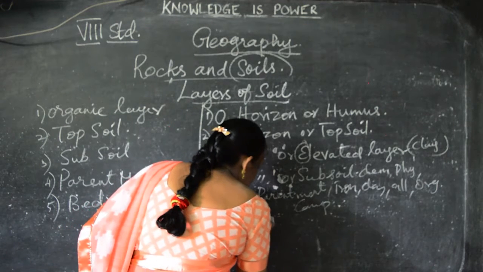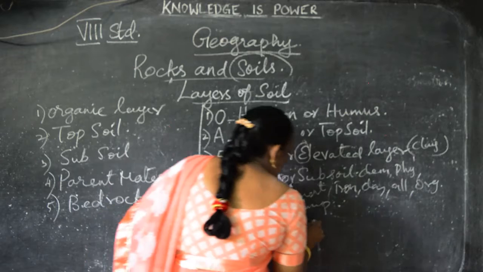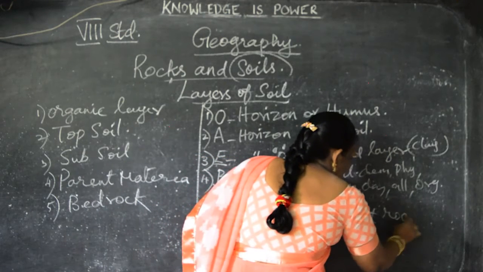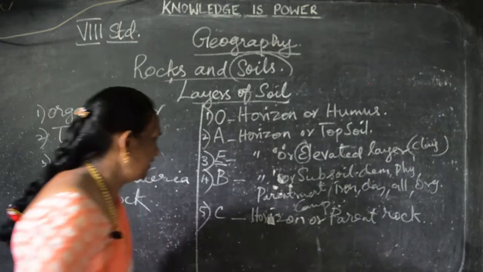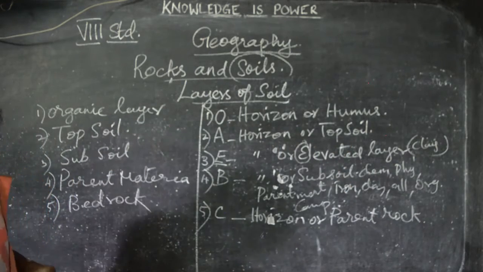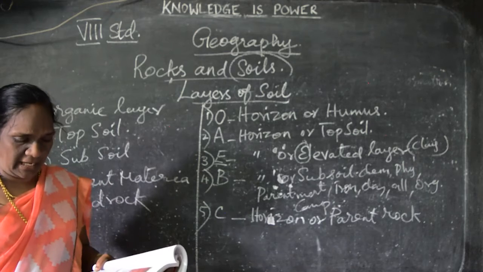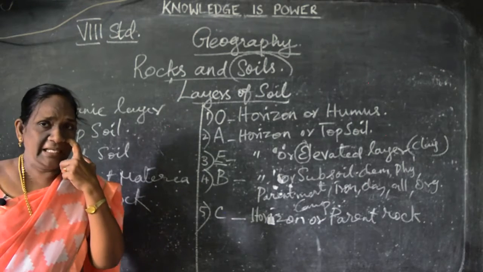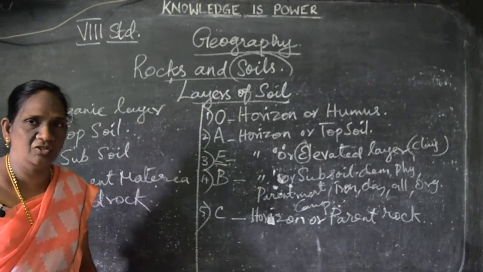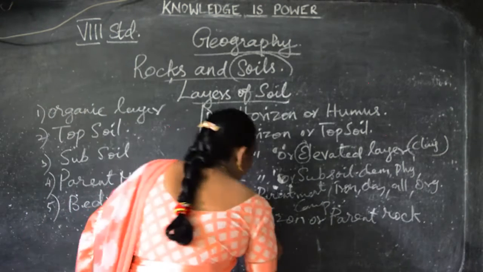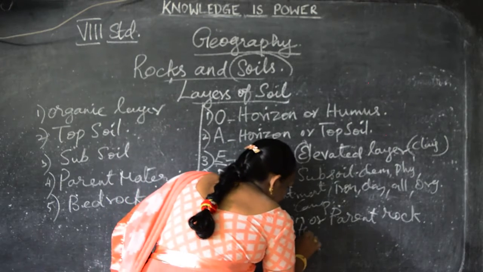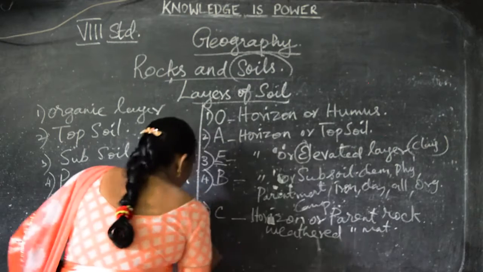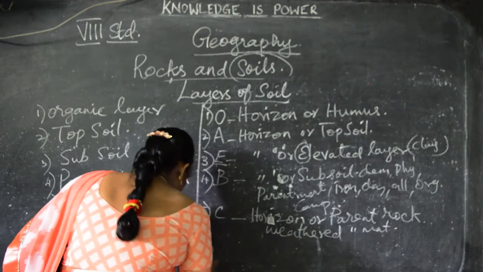And the fifth layer is called horizon C, horizon or parent rock. This C is weathered parent material that accumulates in this layer, the parent rock, igneous, sedimentary and metamorphic rock. So weathering is very important in this rock, weathered parent material.